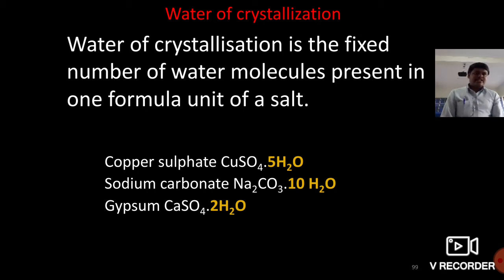What do you mean by water of crystallization? Water of crystallization is the fixed number of water molecules present in one formula unit of a salt, which means the amount of water present in one formula unit of a salt. An example is copper sulfate, CuSO4.5H2O, and sodium carbonate, Na2CO3.10H2O, gypsum, CaSO4.2H2O.